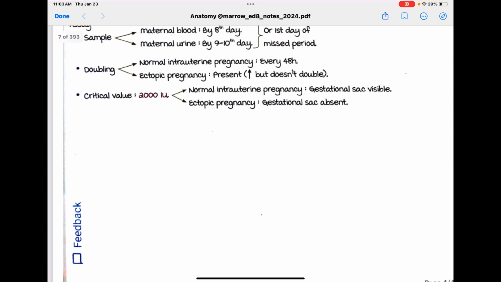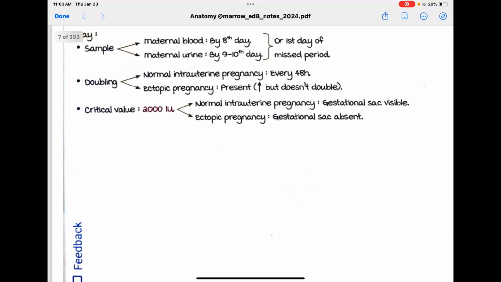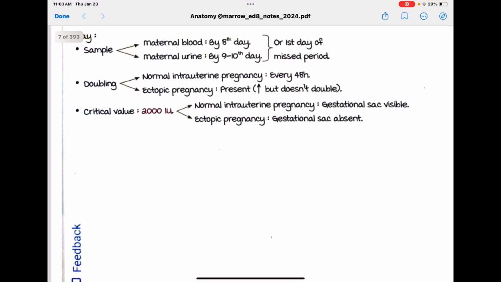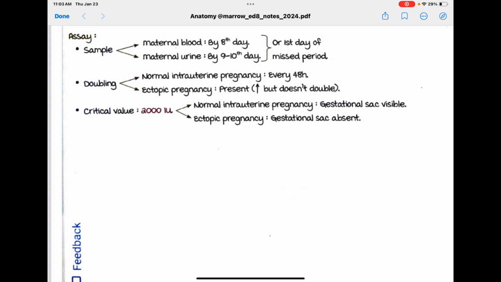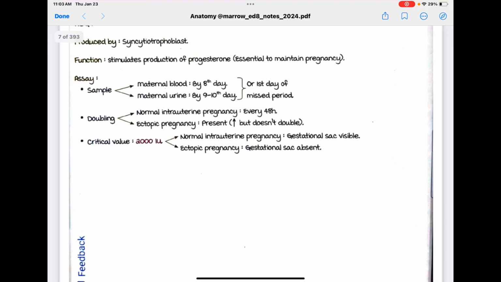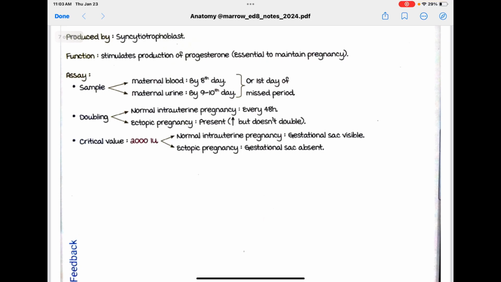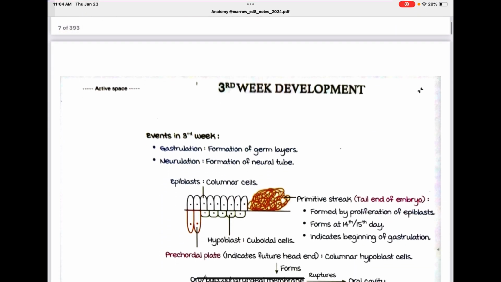Critical value 2000 international units. Normal intrauterine pregnancy, gestational sac visible. Ectopic pregnancy, gestational sac absent. The critical value is 2000 international units of HCG for being pregnant. In normal intrauterine pregnancy, you will see the gestational sac. In ectopic, it would be absent, but the HCG will be about 2000.